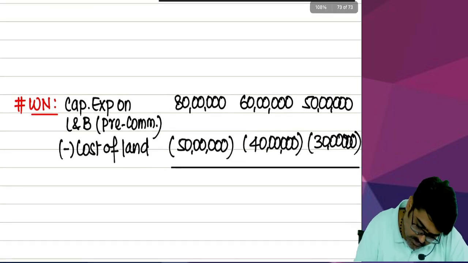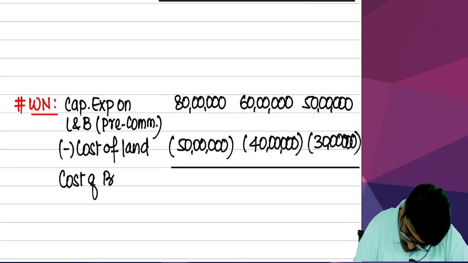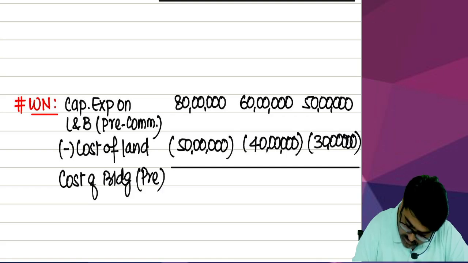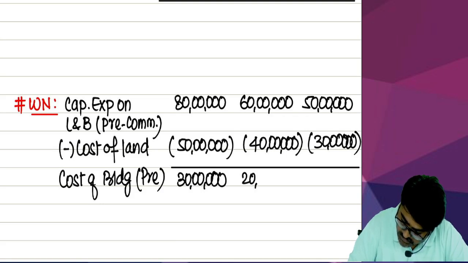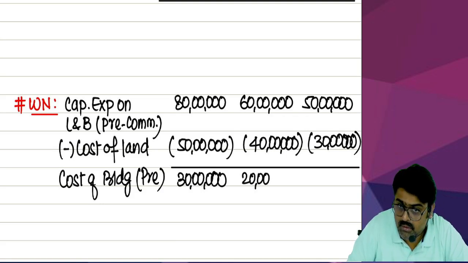So reduce. This is the cost of building, which is pre-commencement. Yes or no? 30 lakhs. Here you are going to get 20 lakhs.